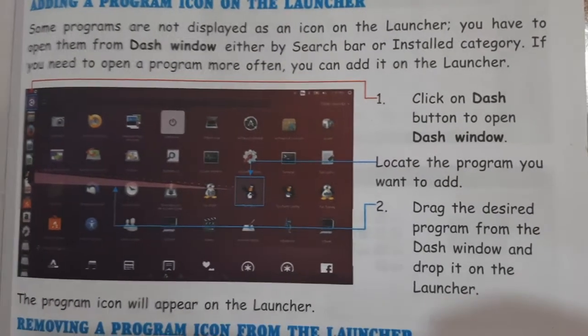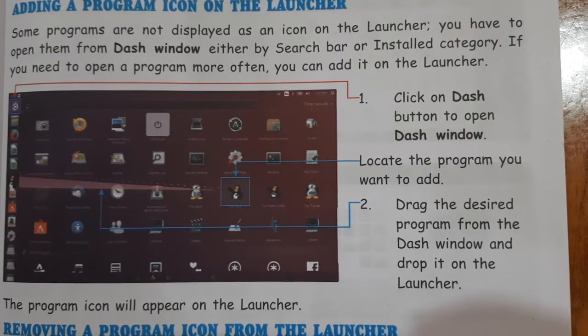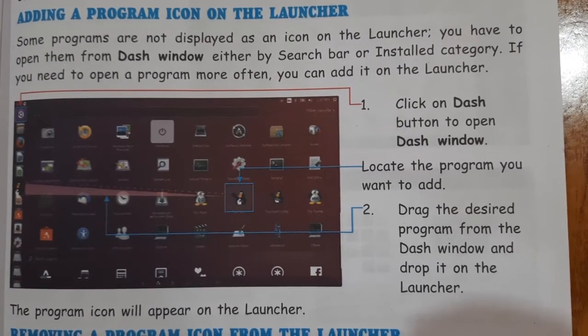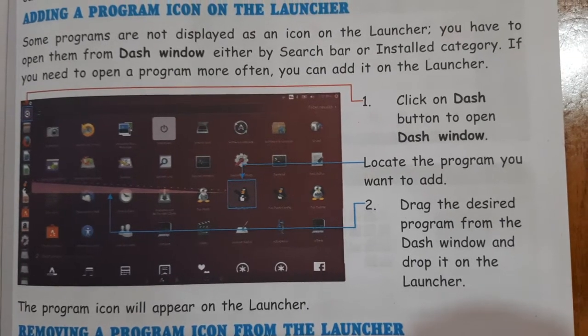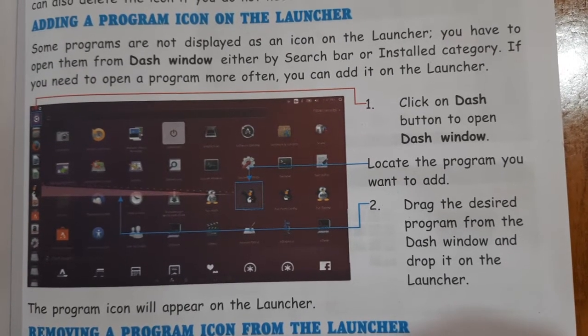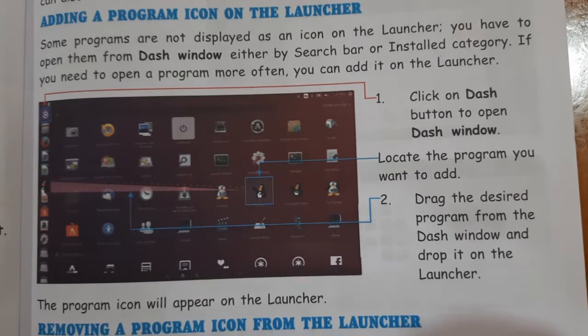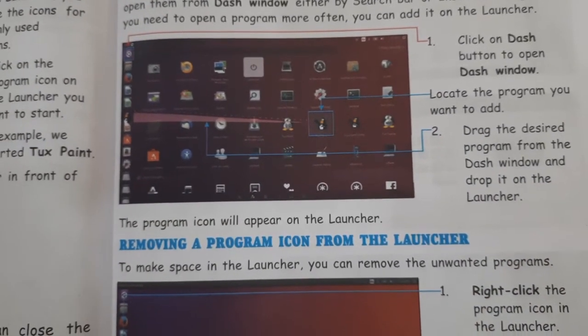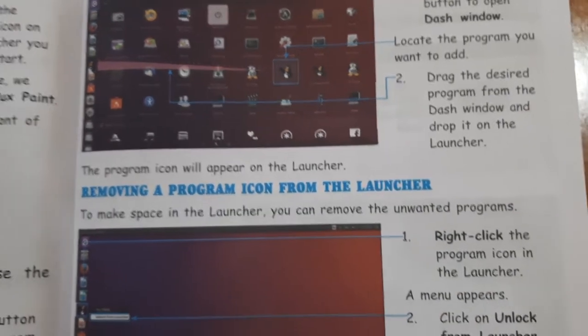Now for that, what you have to do is click on the dash button to open dash window. Locate the program you want to add. Then drag the desired program from the dash window and drop it on the launcher. The program icon will appear on the launcher.